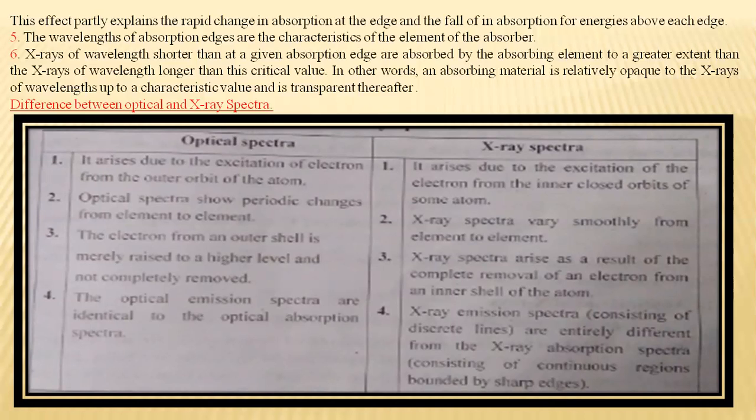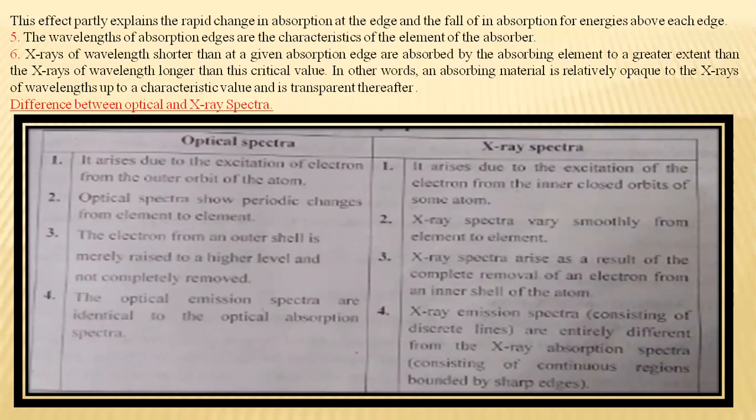Optical spectra shows periodic changes from element to element, and the X-ray spectra vary smoothly from element to element. Then the third point: in optical spectra, the electron from the outer shell is merely raised to a higher level and not completely removed. But X-ray spectra arises as a result of complete removal of an electron from an inner shell of an atom, and the outer shell electron jumps to the inner shell to fill that shell. That is why the X-ray spectra arises. Then the optical emission spectra are identical to the optical absorption spectra, while the X-ray emission spectra are entirely different from the X-ray absorption spectra.